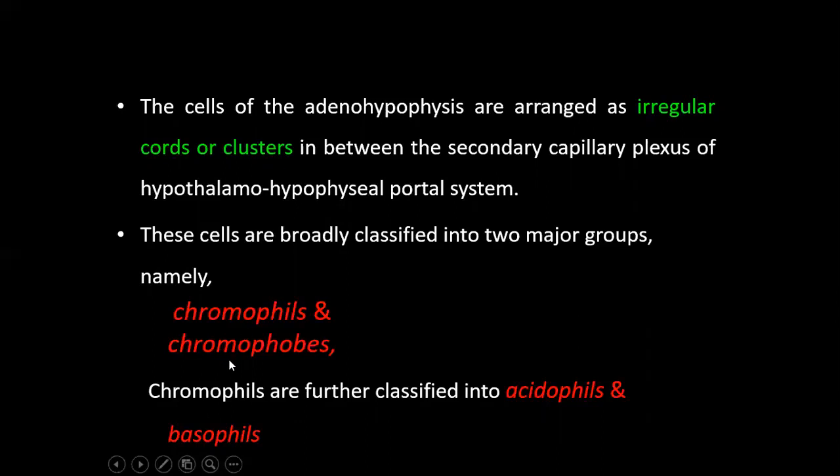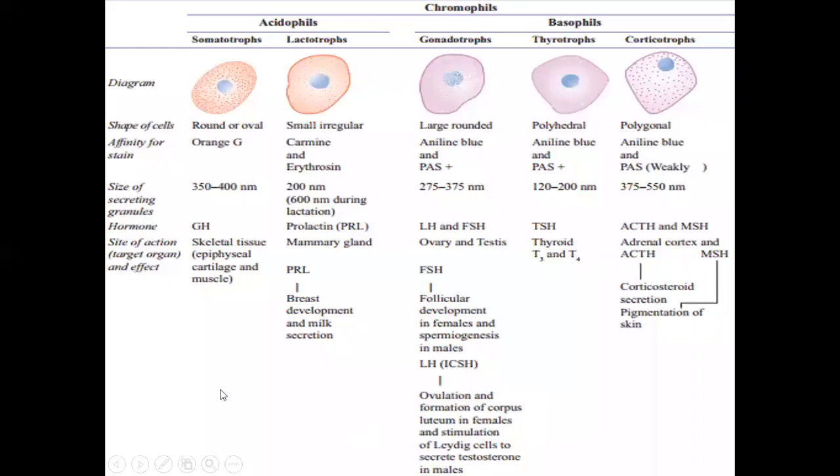Chromophils and chromophobes, these names are based on the affinity to chromium salt. The cells which have affinity, which are colored by chromium salt, are called chromophils. Which are not colored by chromium salt, they are called chromophobes. So chromophils again two types, acidophils and basophils. These are the acidophils, these are the basophils.